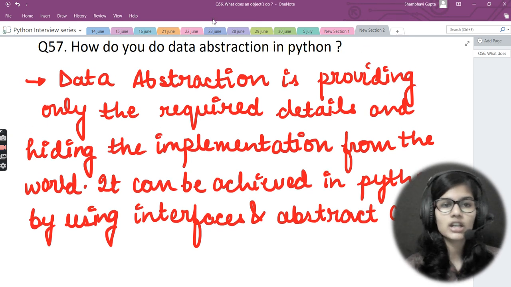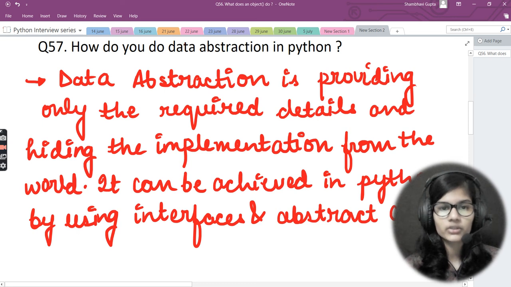My question was how do we do data abstraction in Python? For this question, first of all, I explained what we actually mean by data abstraction. After that, I moved on to how we can do data abstraction in Python.